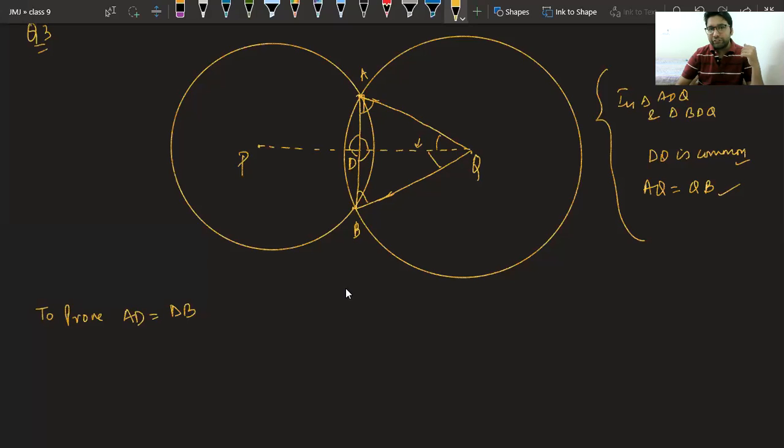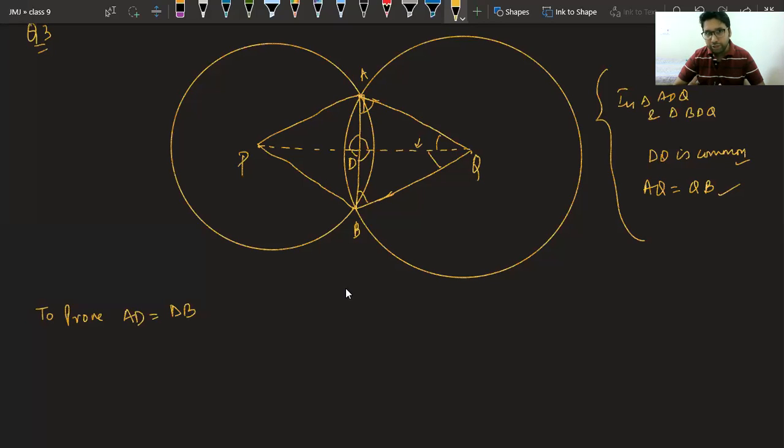So class, what if I join this AP and PB? Tell me which two triangles you can take and prove congruent that will give you the key for your main triangles. Class, please tell me which two triangles you will take. You saying ABQ and APB. Okay, Piyush, you can check, but in this case, again you will be defeated. Ananya correct, APQ and BPQ, good.